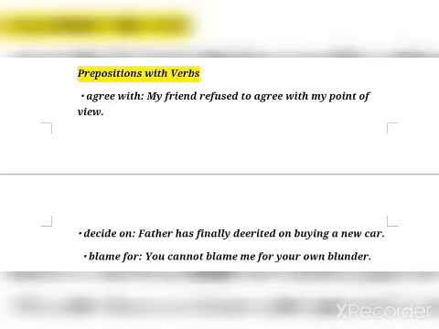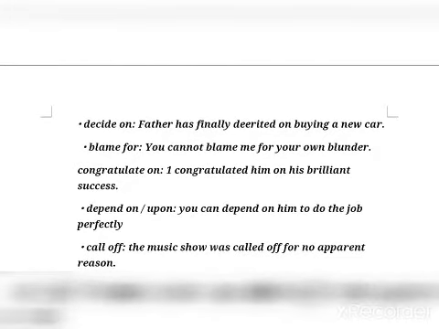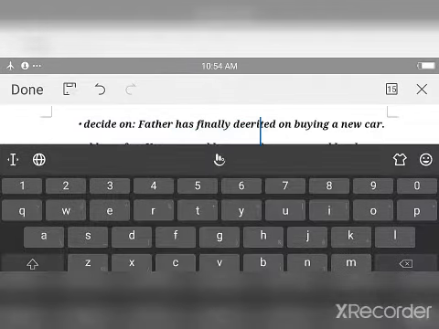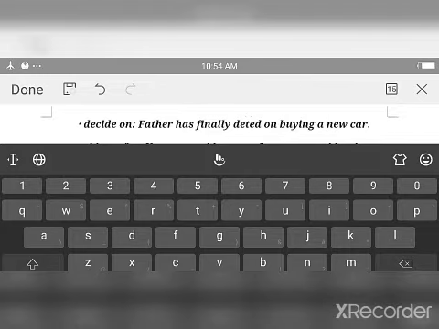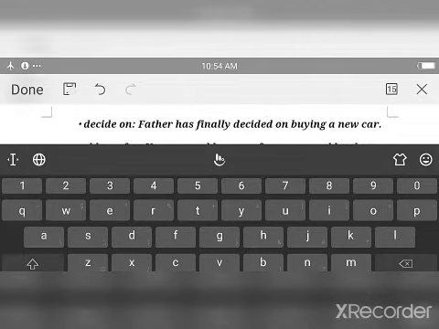Now second is decide on. Father has finally decided on buying a new car. Let me check in the book. Let me clear it, otherwise students get confused. That is decided.